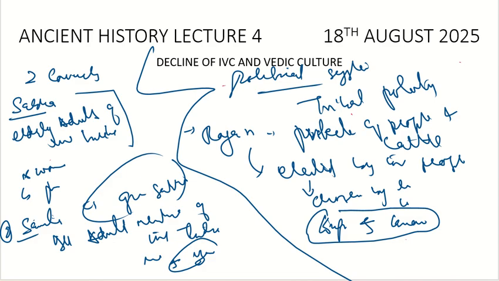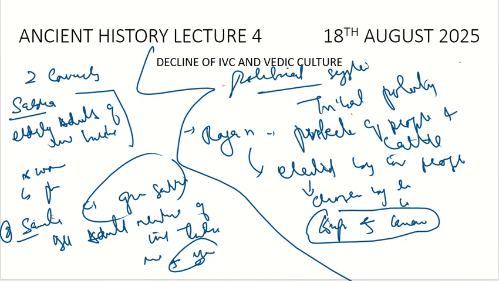They would elect the Rajan for them. They will choose the Rajan who would be wise, who would have the knowledge, and who would have the experience. So we cannot call it a democratic system, but it shows the early signs of democracy in the Indian subcontinent. But we can definitely say that it was the representation of the people, and these were the administrative bodies.